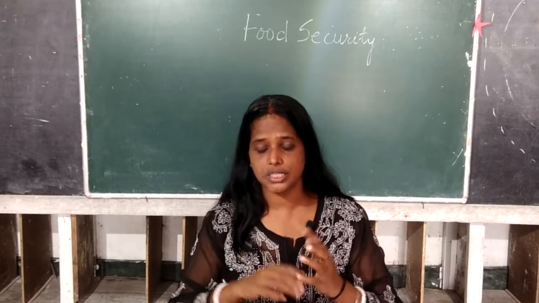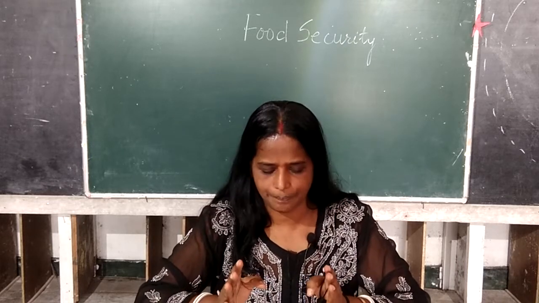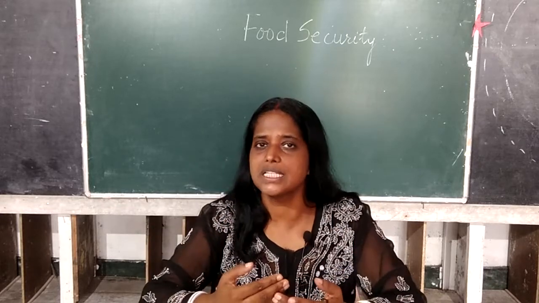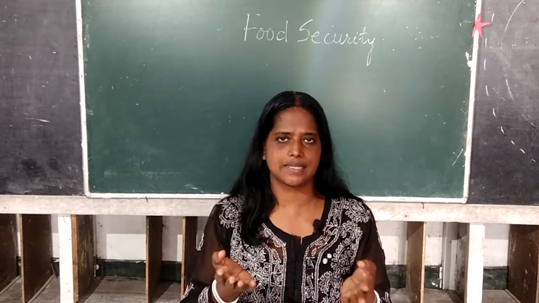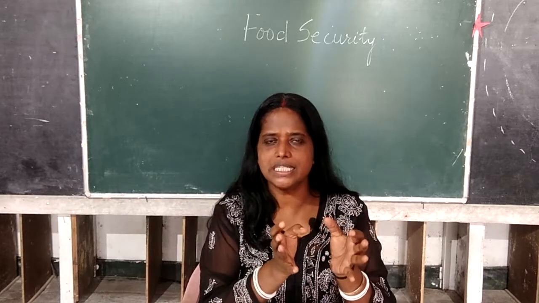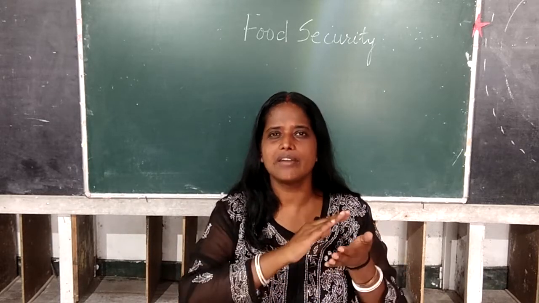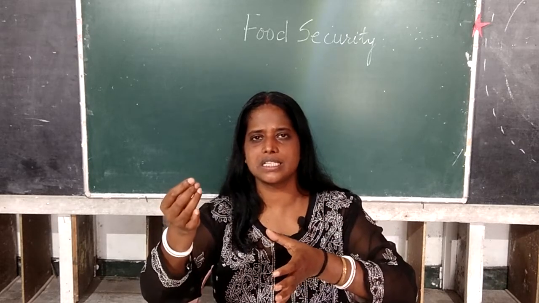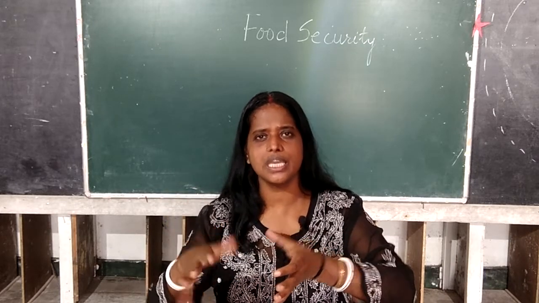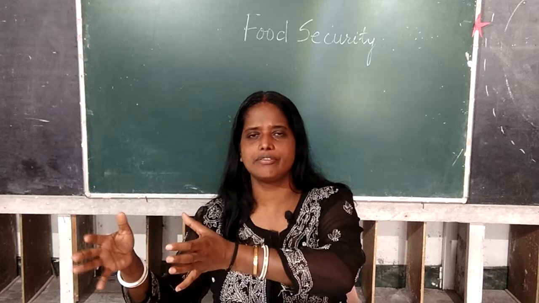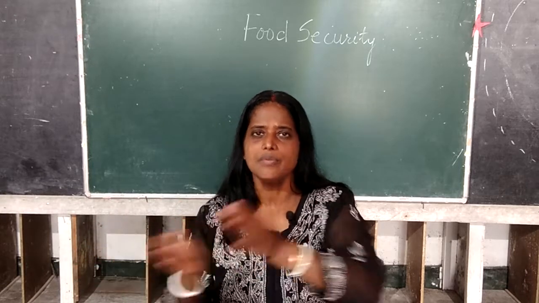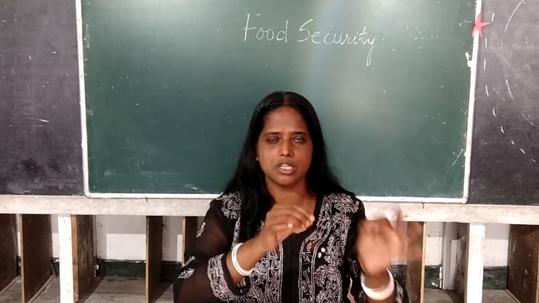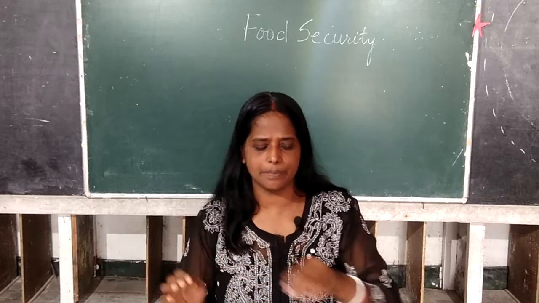Then the next question that you also need to understand is regarding grading. Grading of food grains. If you go to a shop, let me give you a very simple example, class. If you go to a shop and you see pulses kept in different sacks, you must have seen that some pulses in a sack are very polished and small grains and they look very fine. In another sack, you may see bigger grains of pulses and they don't look very polished. In another sack you may see a sack full of dirty grains. So that is called grading. Good grains, bad grains, then small sized, big sized. That is called grading the product, right?